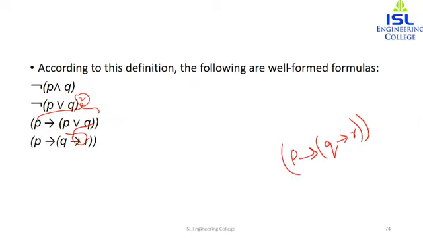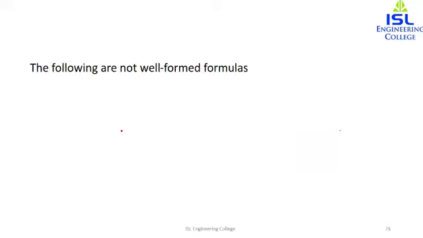So this is also a well-formed formula. And then we have the last one over here. Look at the brackets. We are opening three brackets, then closing one over here, opening another, closing two over here, and then at last finally closing this one. And the connectives are properly placed between two propositions or two statements. So this is also a well-formed formula.